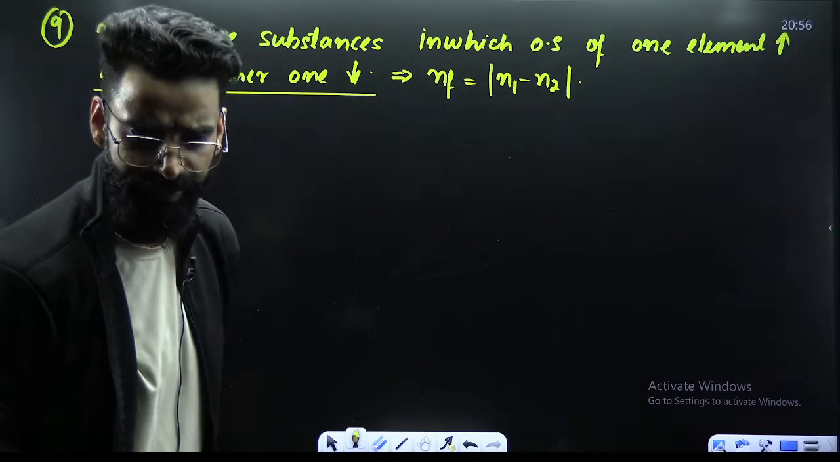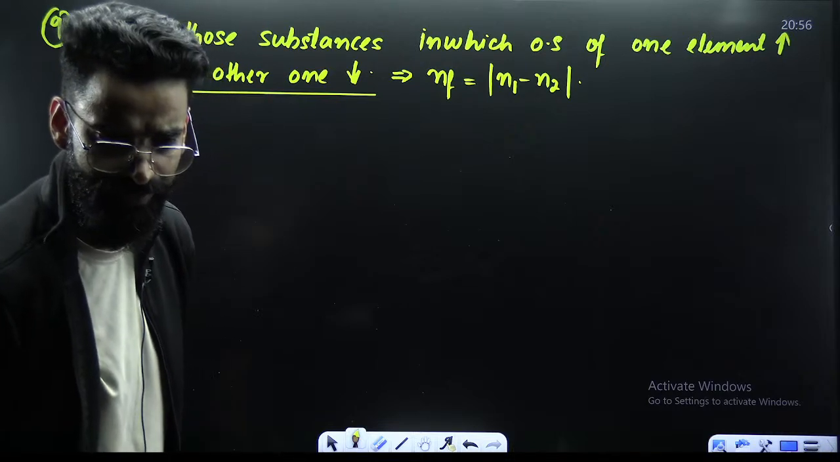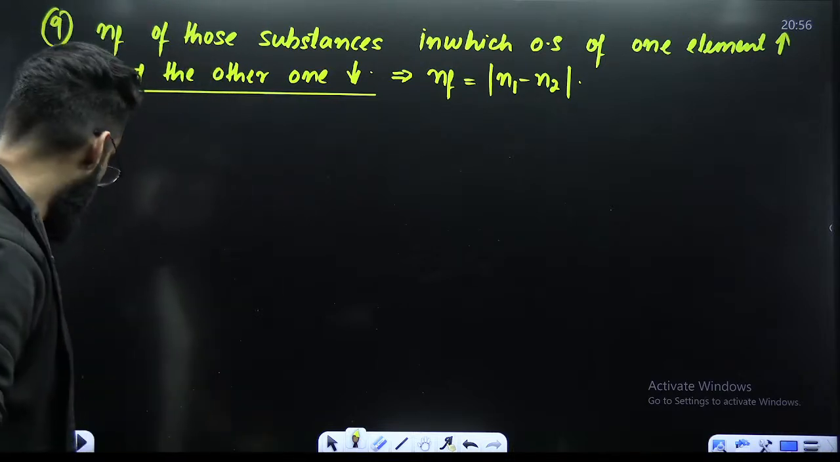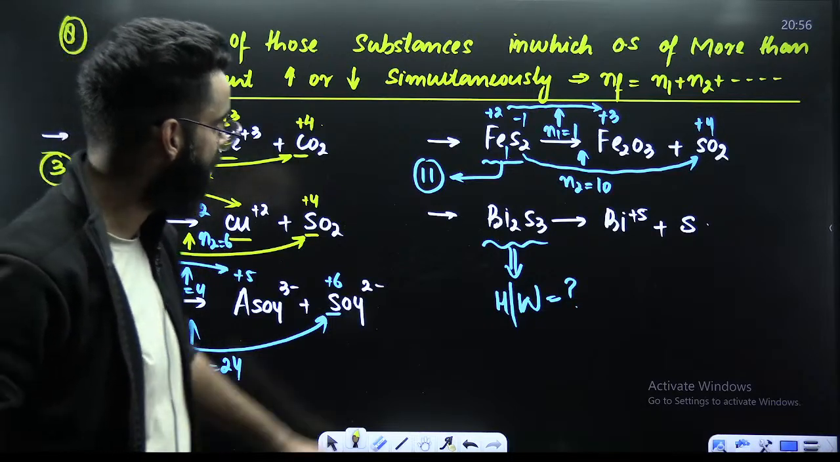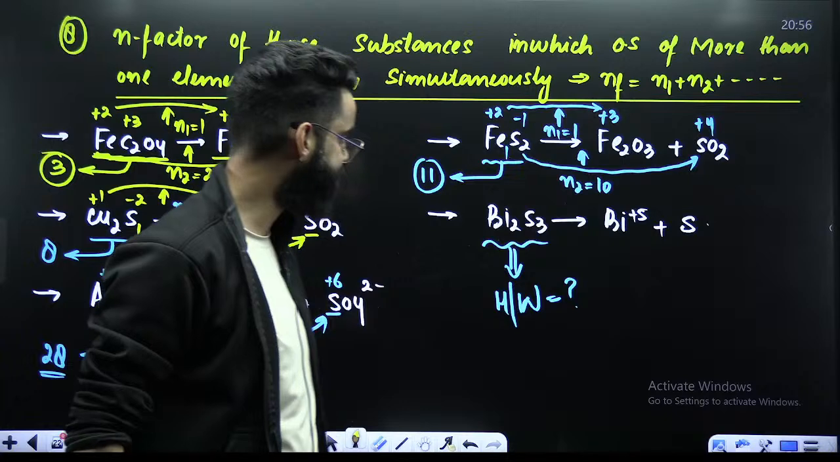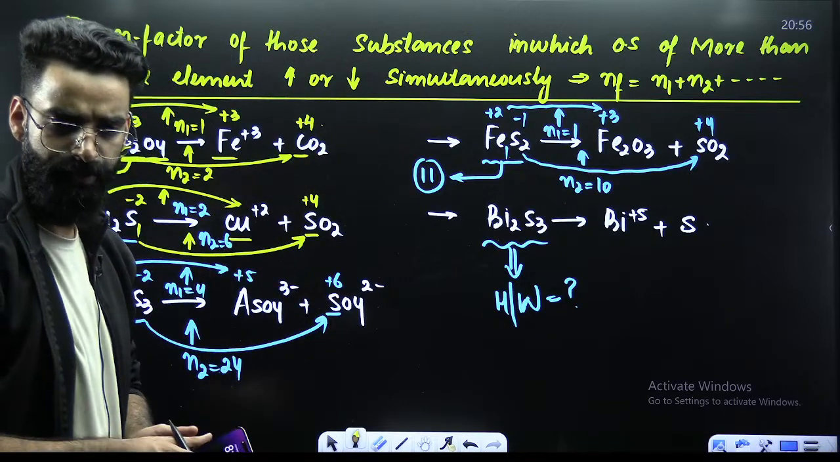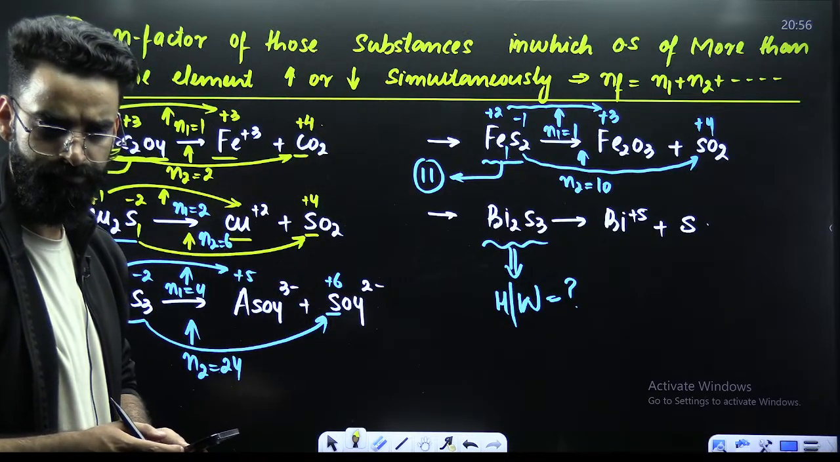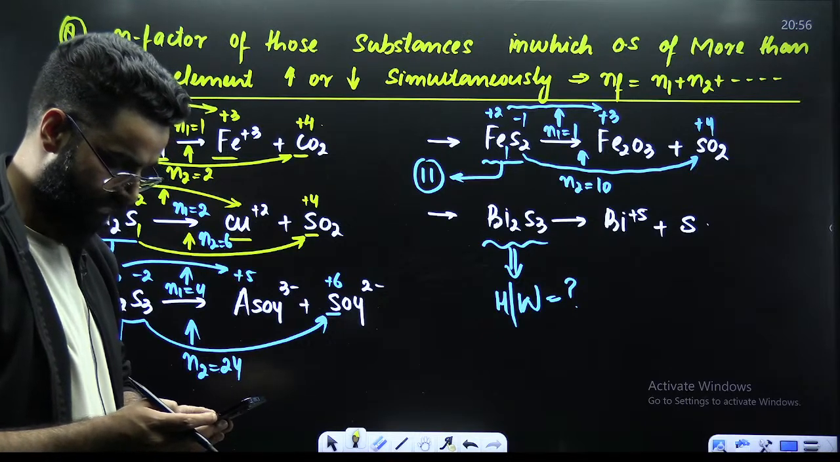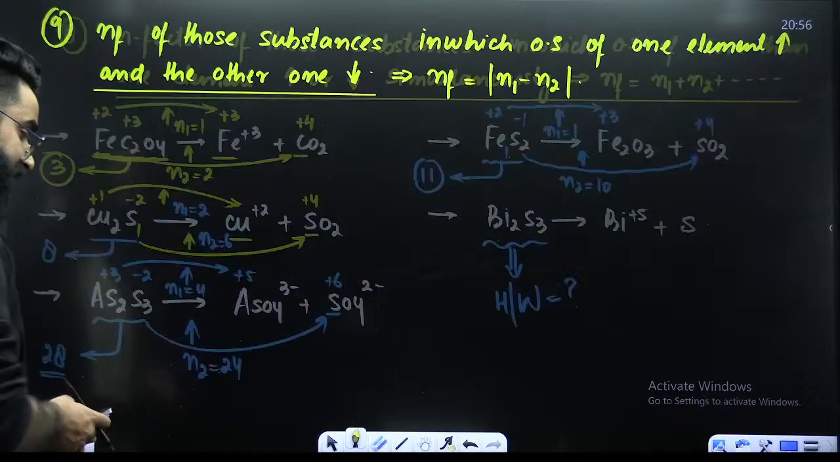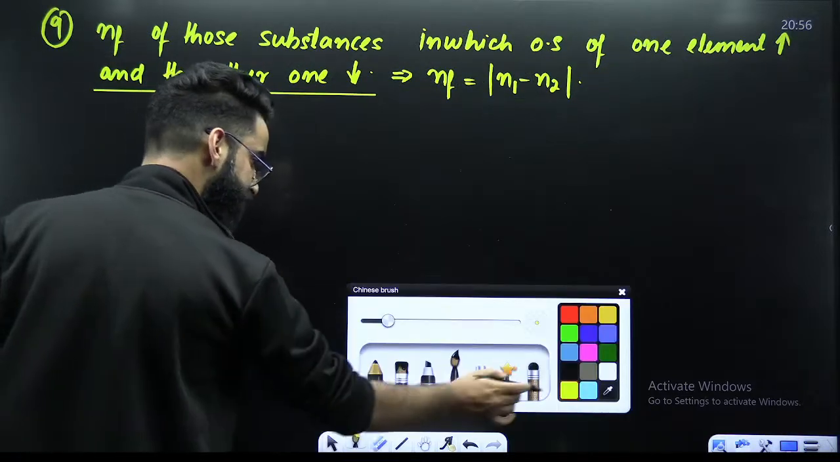Sir, you didn't do 5 multiplied by 2. What do you mean, you didn't do 5 multiplied by 2? Where? I did it, right? 5 into 2 is 10. I did it already. Okay. Anyways, we are looking into one more case here.